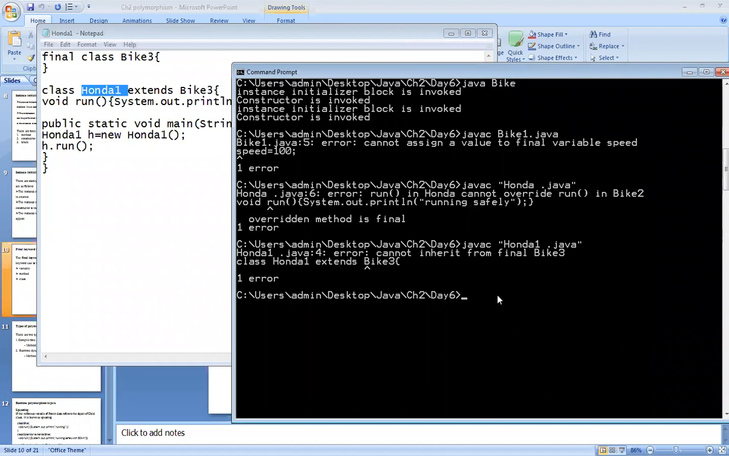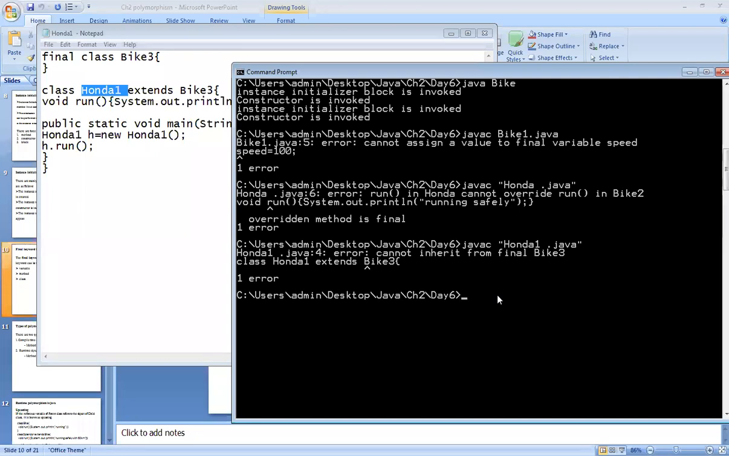Cannot inherit from final byte 3 because we have declared our class as final. Understood? Whatever errors we have got through this final keyword are applicable for variables, methods, and classes. Whenever you declare a variable as final, we cannot change its value. Whenever you declare a method as final, we cannot override it. And whenever you declare a class as final, you cannot inherit it.